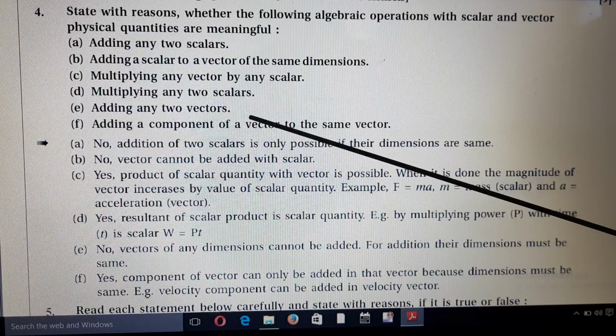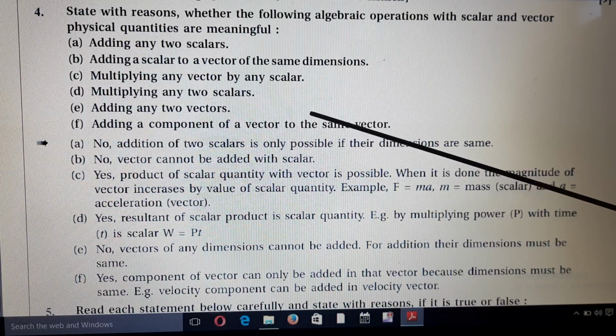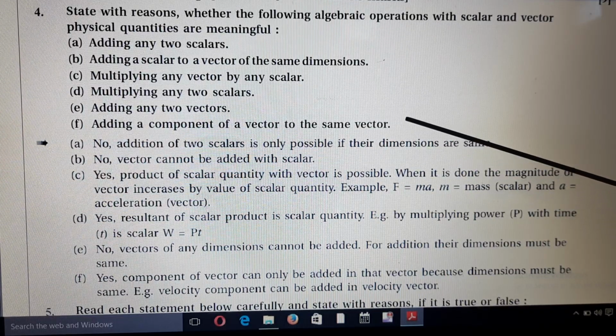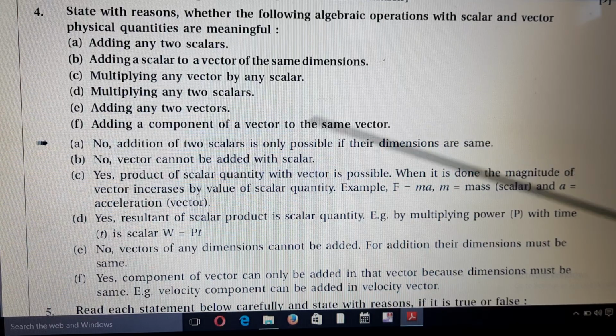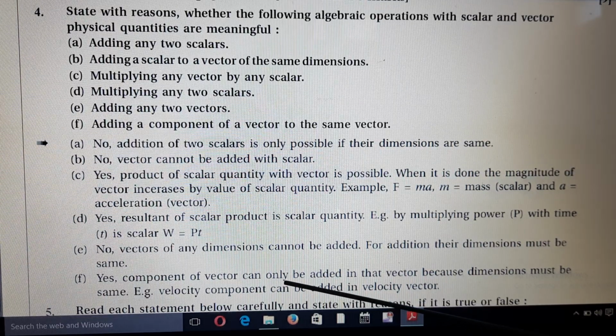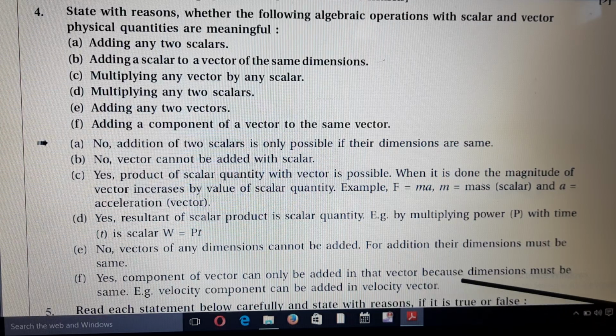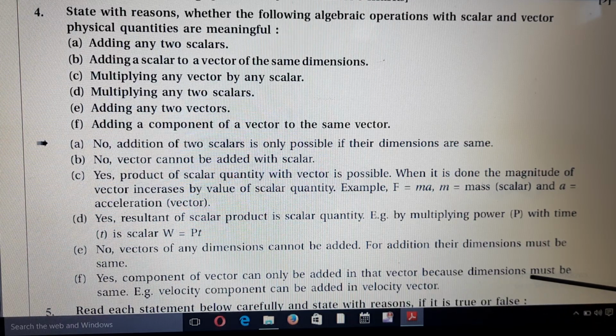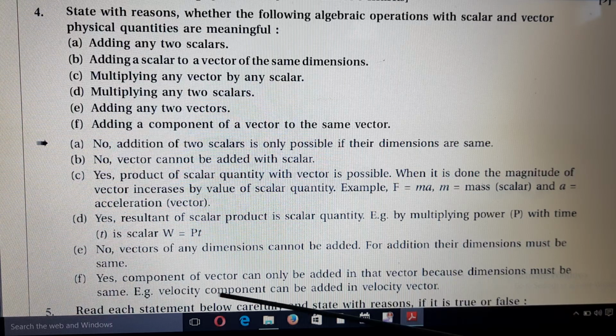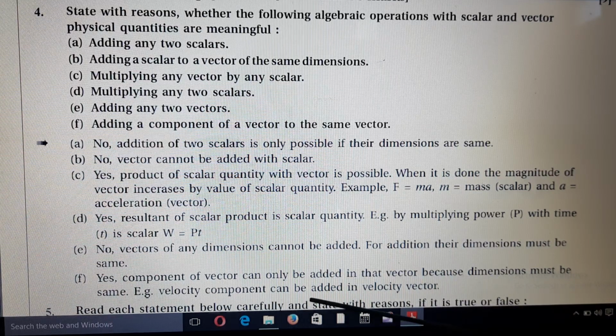And last, adding a component of a vector to the same vector. Yes, a component of a vector can be added to that vector because the dimension is the same. Therefore, a velocity component can be added to the velocity vector.